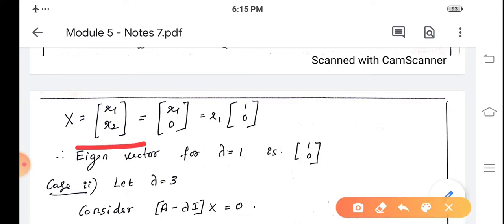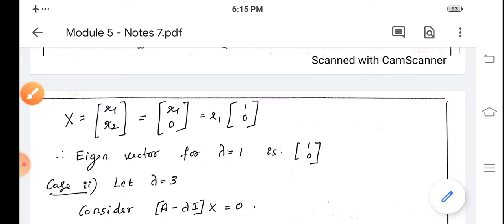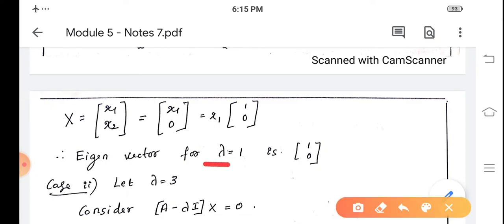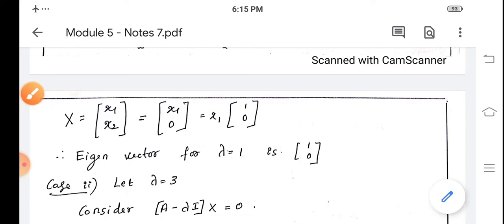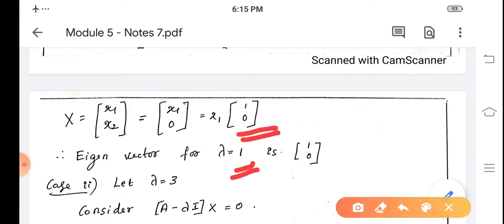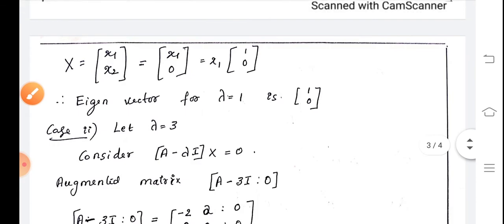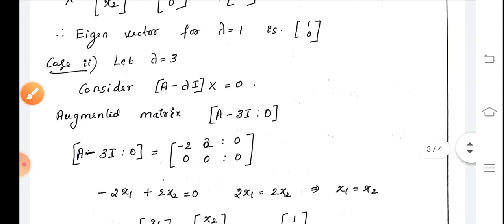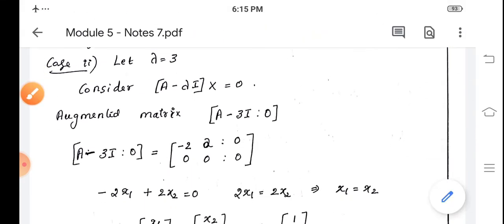x is equal to (x1, x2), that is (x1, 0) because x2 is 0, or we write it as x1 into (1, 0). So the eigenvector for lambda equal to 1 is (1, 0), or any non-zero multiple of (1, 0) is an eigenvector for lambda equal to 1. Now let us consider the second case, that is lambda equal to 3.